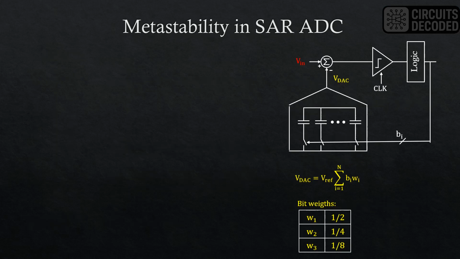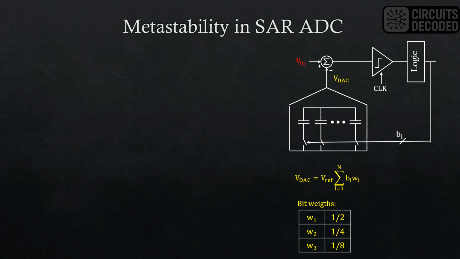Now let's move on to metastability in SAR ADCs. We need to first understand its basic operation. So if you're not familiar with SAR ADC, this will give you a general idea of a SAR working principle. The figure shows a block diagram of a basic SAR ADC. There is a comparator, a capacitive DAC, and some digital logics that drive the DAC depending on the output of the comparator. The relationship of the DAC voltage with the digital bits is shown here.